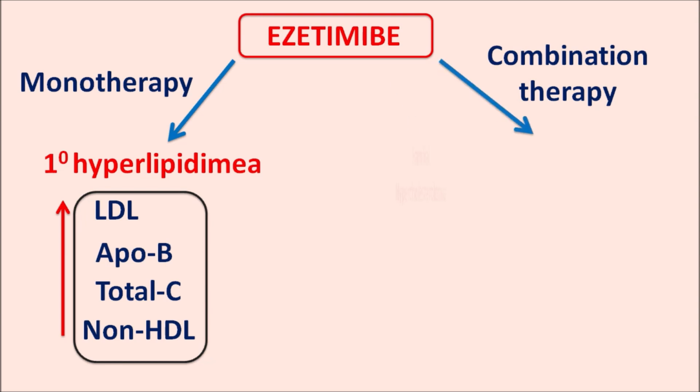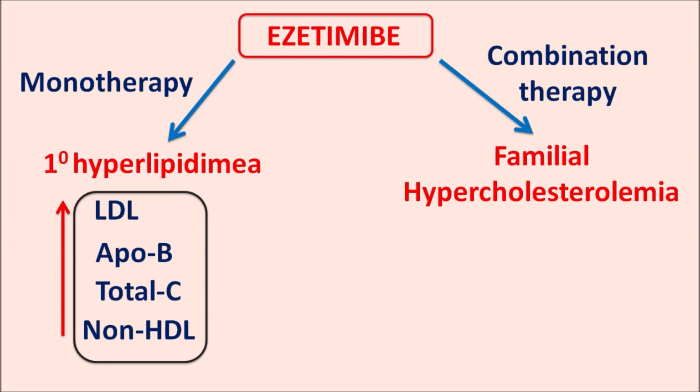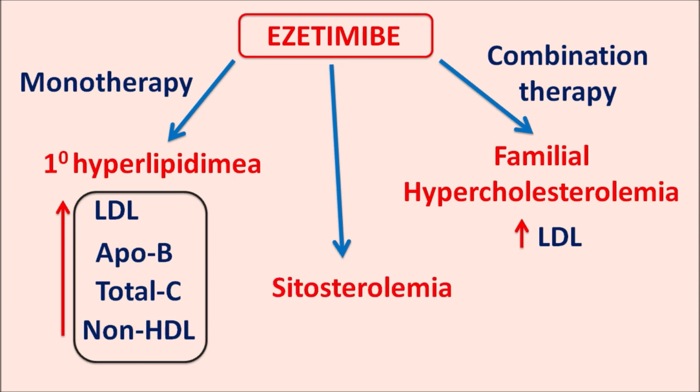So it can be used in familial homozygous hypercholesterolemia. In this condition, we can observe elevated levels of LDL in type 2A, but in type 2B, we can observe elevation of both LDL as well as VLDL. Since ezetimibe can control the levels of both LDL as well as triglycerides, it can be combined with both statins as well as fibrates in order to reduce type 2 hypercholesterolemia. And this drug can also be used in conditions such as cytosterolemia, where there are increased levels of cytosterols, the plant sterols. Again, in such conditions, ezetimibe can be used.